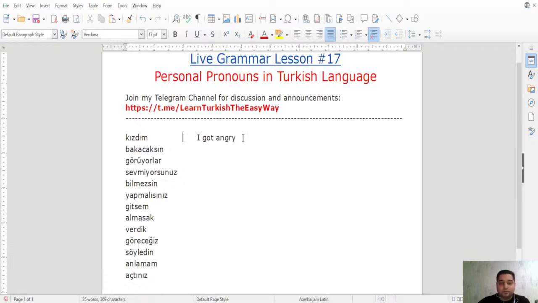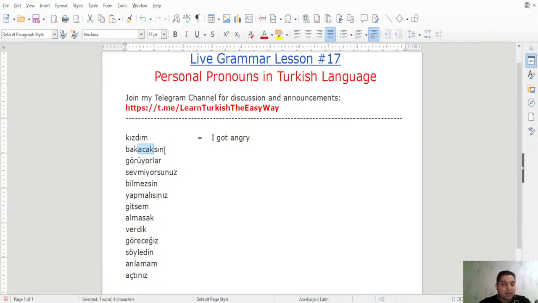Because of that letter M, we say it is "I got angry." It is past tense, di, do, and then M, it is I. Bakacaksın. Bakmak is the verb, this is the root. Then we have acak, ecek, right? Future tense.